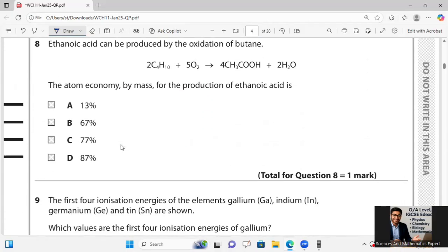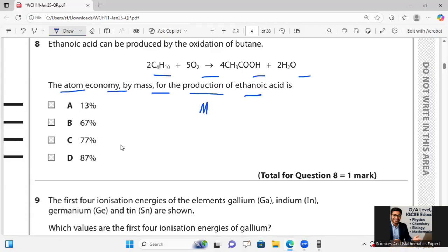Okay, for question number 8, he is saying ethanoic acid can be produced by the oxidation of butane. Okay, oxidation of butane is happening. The atom economy by mass for the production of ethanoic acid. Okay, for this one, I will say here that atom economy, like Mr of desired product over Mr of reactant multiplied by 100 is called atom economy over there. What I am saying?